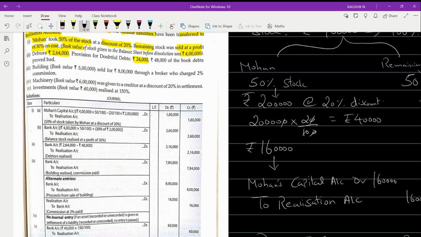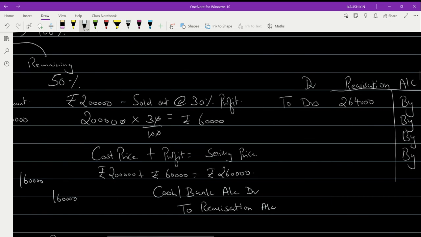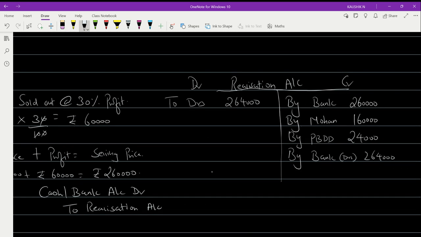So we cannot create extra provision now. After the bad debts, whatever remains will be shown to us. So I'll show how you will pass it. The debtors value I'll show here as rupees 2,64,000, and provision for bad and doubtful debts, the entire 24,000, will be shown here.